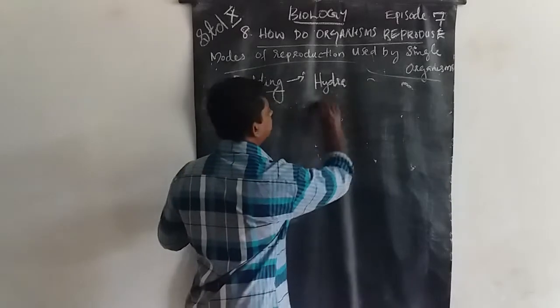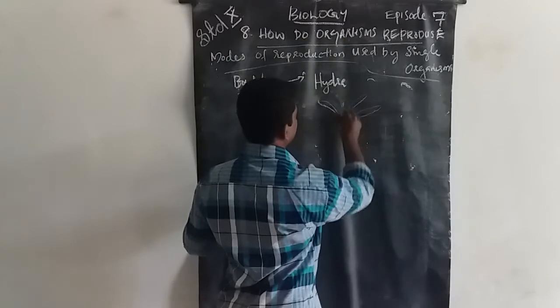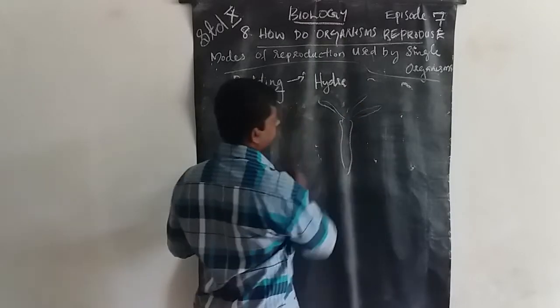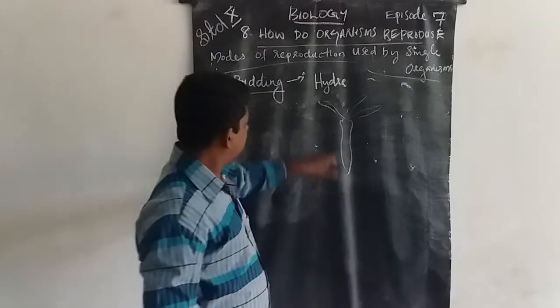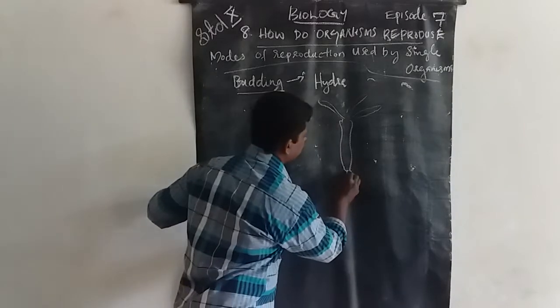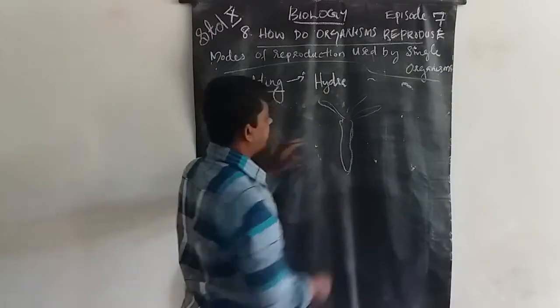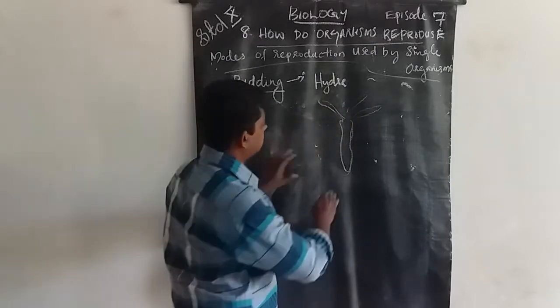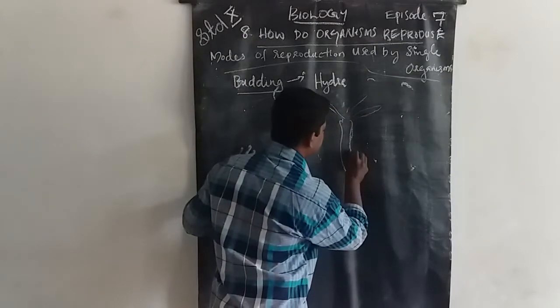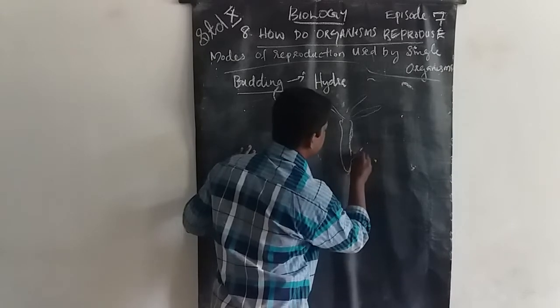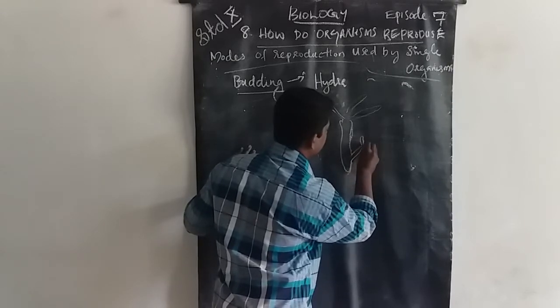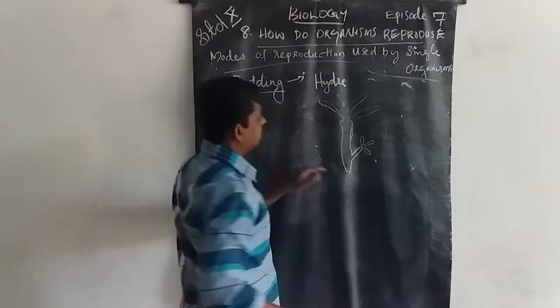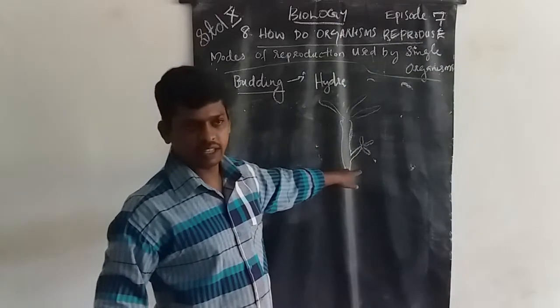Look, in Hydra, there are the body, the tail part, and the tentacles around the mouth. In Hydra, some external structures develop. These are known as buds.